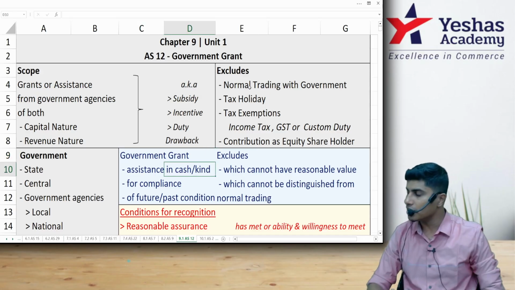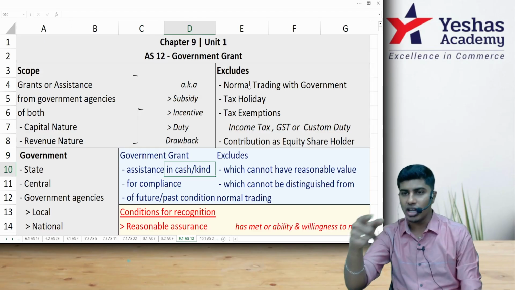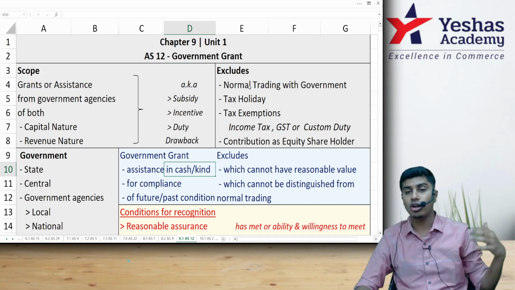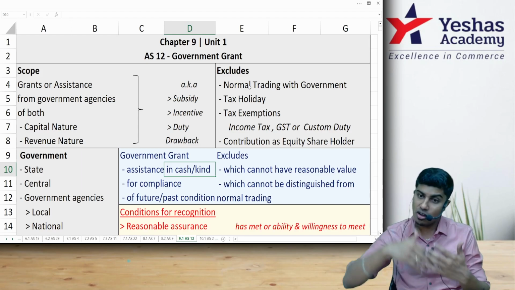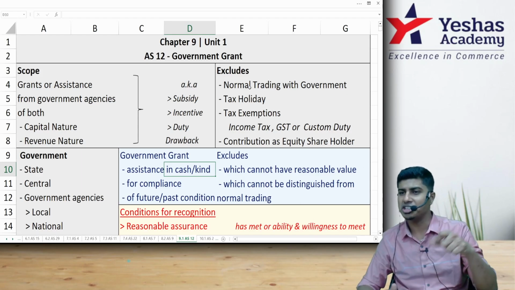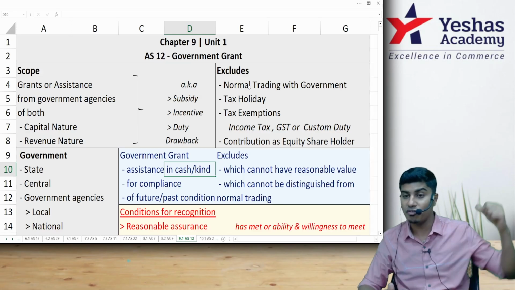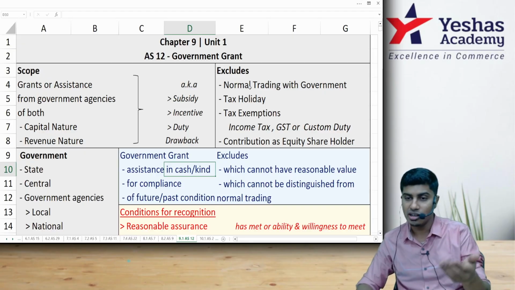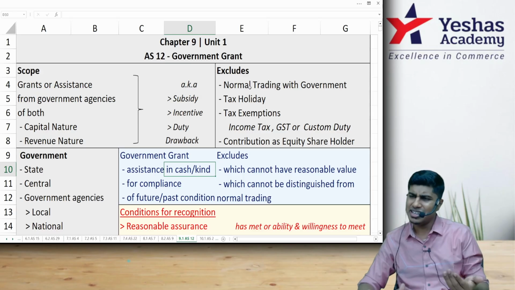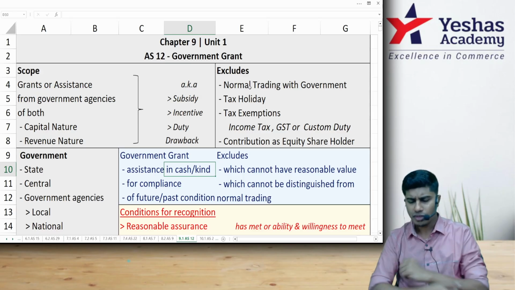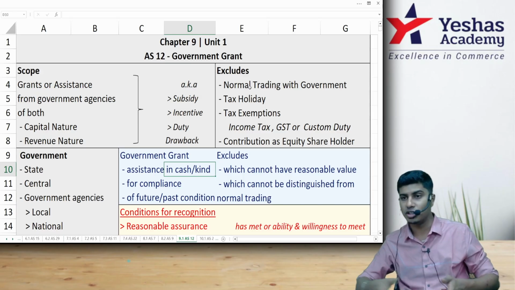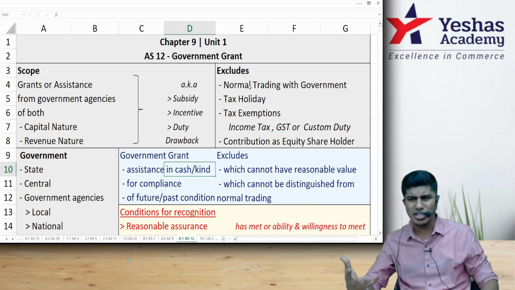For the compliance, government doesn't give the grant straight away just like that. Government would require you to comply with certain conditions. Those conditions might have been fulfilled in the past, or government might ask you to fulfill those conditions in the future. Certain times when you open an industry in a backward area, they give land free to you. All of that is past consideration. When you open a hospital, if they give you a grant, that is because of past compliance. Certain times in manufacturing entities, they will tell you we will give you a grant provided you manufacture these many units, you create these many jobs, you import or export these many units. So they'll tell you all of these kinds of conditions.